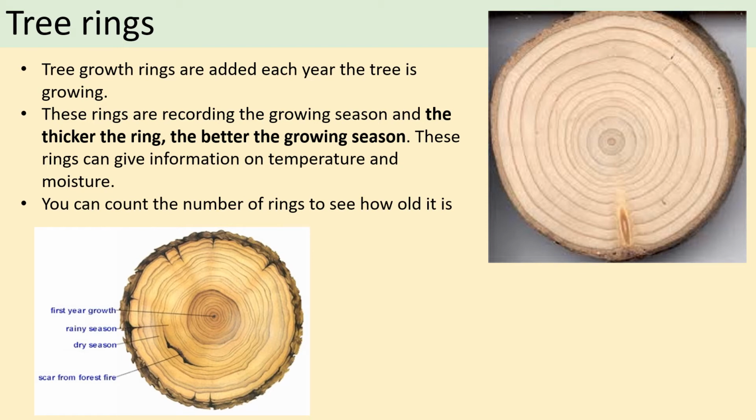You can also look at evidence of where there was maybe a rainy season. So you can see here in this one, this is quite a thick ring, and that's pointing towards the rainy season, versus this one, which is a dry season, much thinner ring. You can also see here there's a scar from a forest fire. So we can match up, and this is the important thing, we can match up the evidence from tree rings with all these other pieces of evidence and triangulate that information to work out, for example, if there was a particularly thick year of ice in an ice core, what is then happening in the same year for a tree ring, etc. So scientists have used that information to corroborate that data.